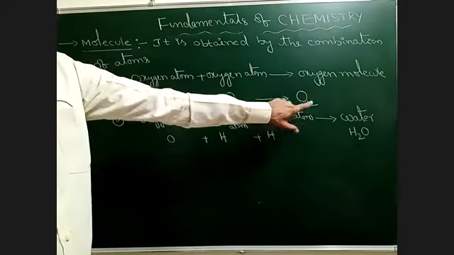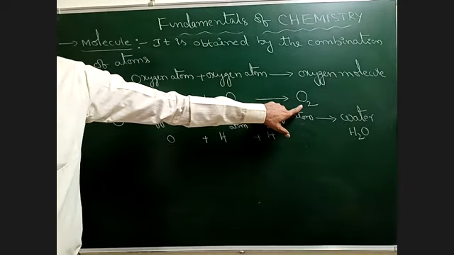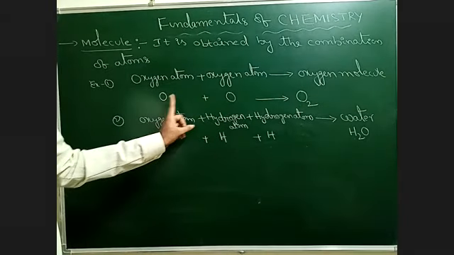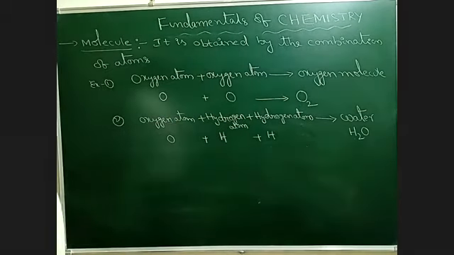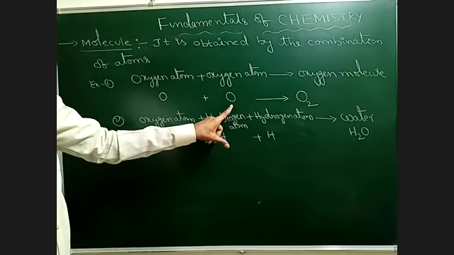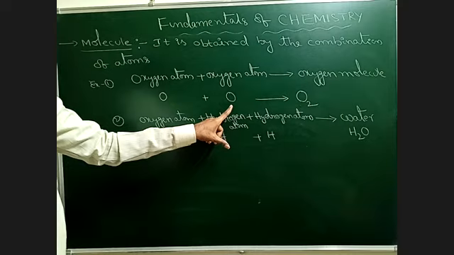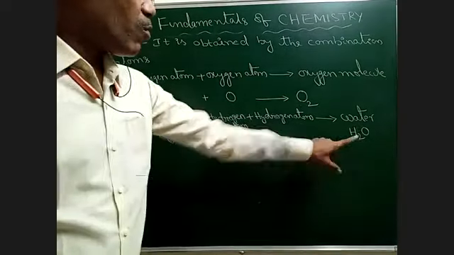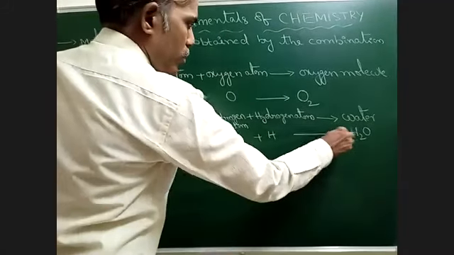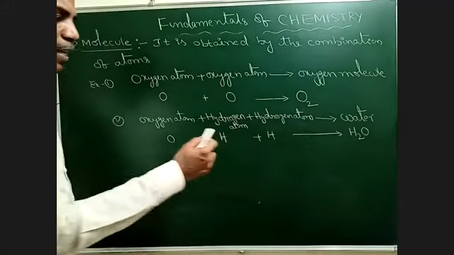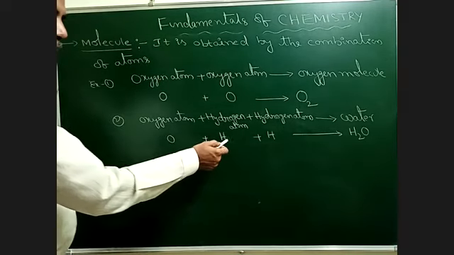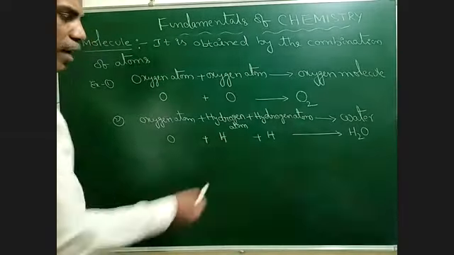In the case of the oxygen molecule, both the atoms are the same, oxygen and oxygen. Both atoms are of the same kind. Whereas in water, that is H2O, how many types of atoms? 2 types of atoms, oxygen and hydrogen.